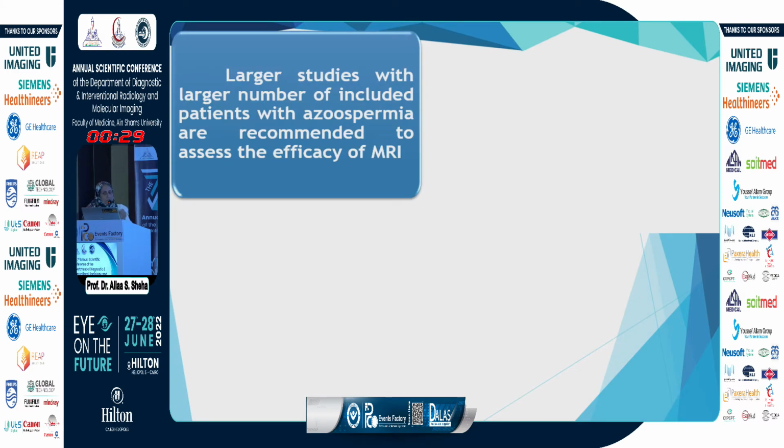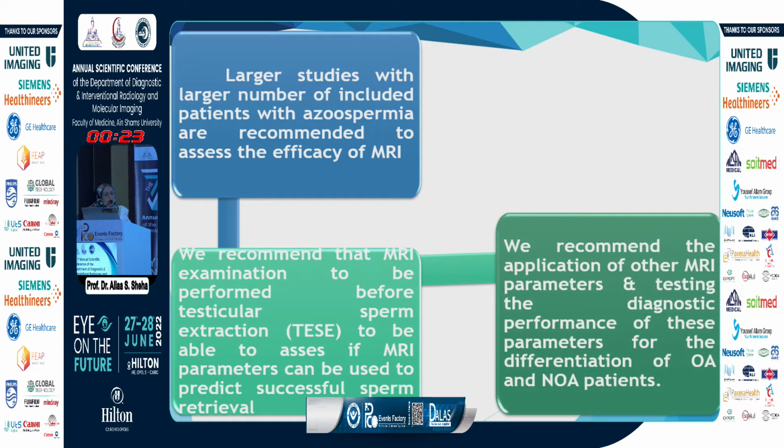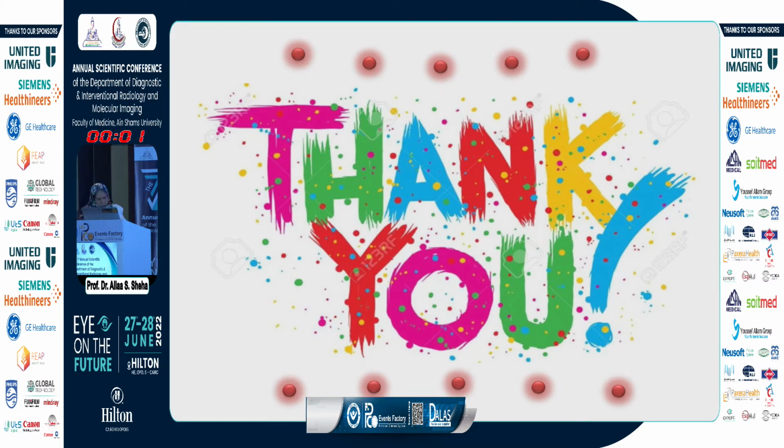Recommendations: larger studies with a large number of included patients with azoospermia are recommended. We recommend that MRI examination be performed before testicular sperm extraction to assess whether MRI parameters can be useful to predict successful sperm retrieval. We recommend the application of other MRI parameters like diffusion tensor imaging to test the diagnostic performance of these parameters for differentiation between obstructive and non-obstructive cases. Thank you.